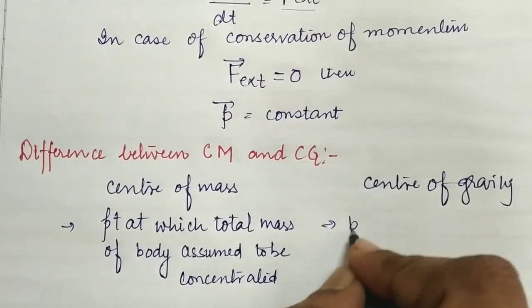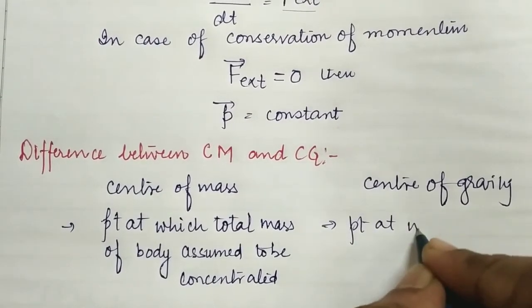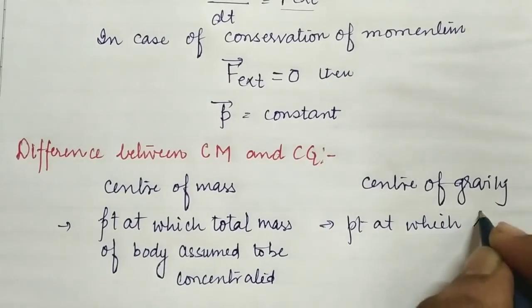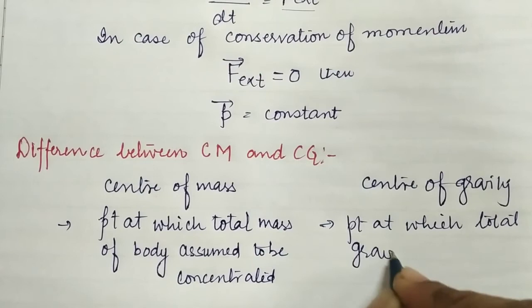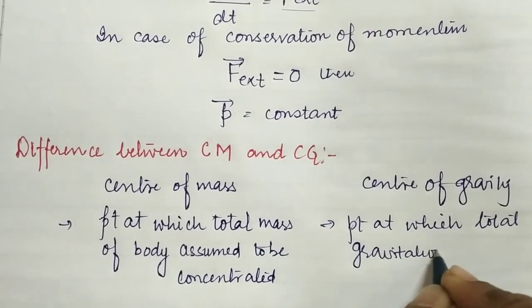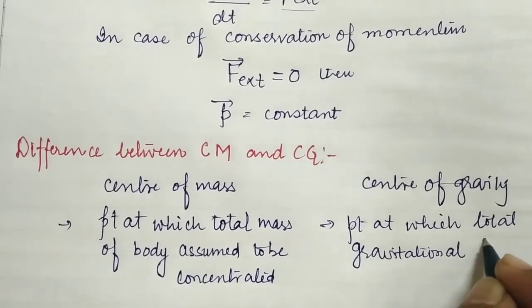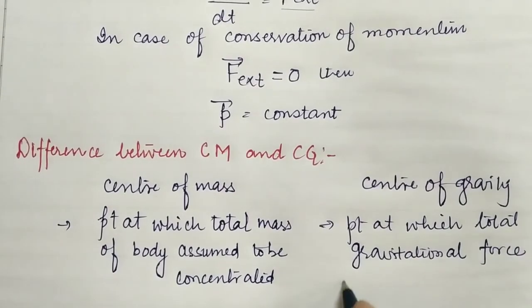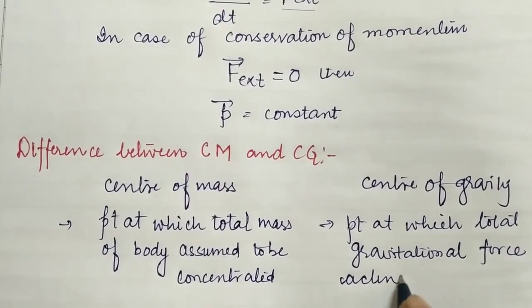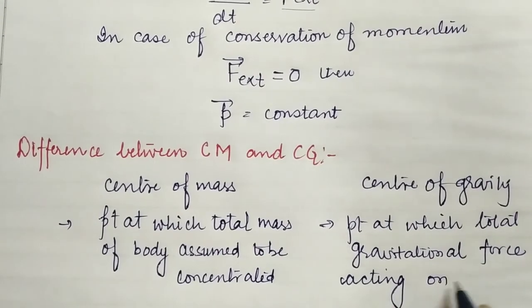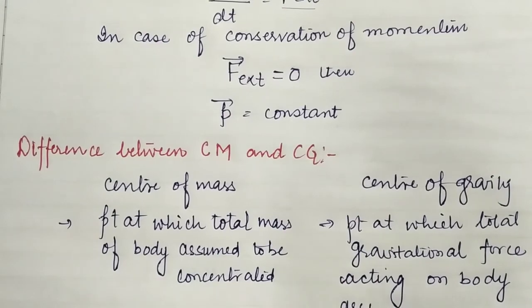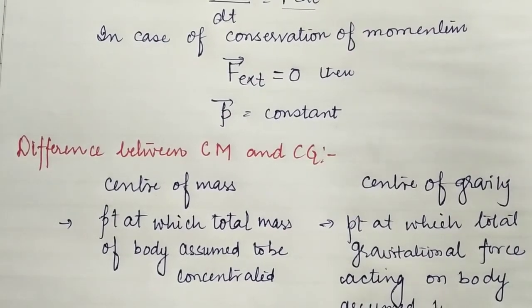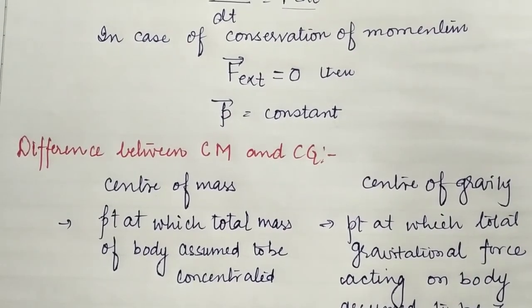whereas the center of gravity is the point at which the total gravitational force acting on the body is assumed to be concentrated.